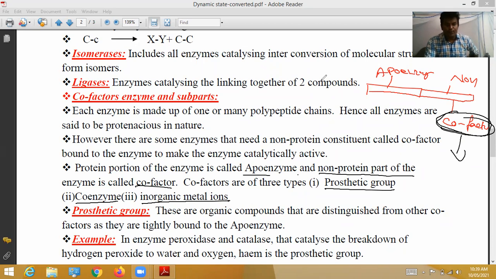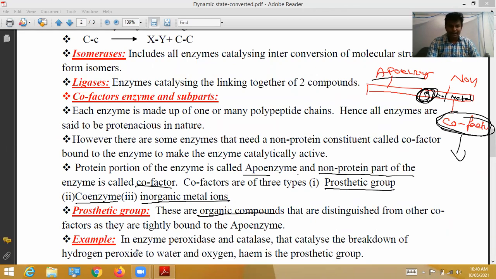First of all, let us see prosthetic group. This portion is called prosthetic group. This portion is called coenzyme portion. This portion is called inorganic metal ion portion. First of all, let us see prosthetic group. These are organic compounds. Prosthetic groups are organic groups that are differentiated from other cofactors because they are tightly bonded to the apoenzyme. This prosthetic group is tightly attached to the apoenzyme.